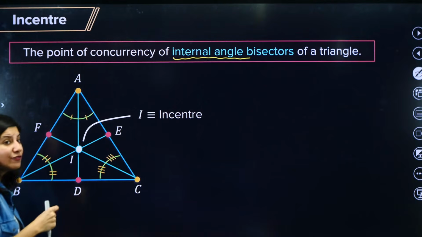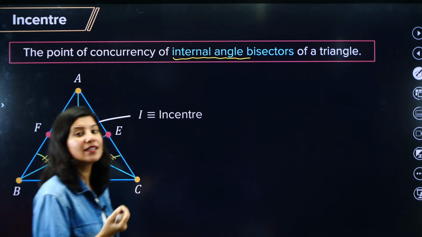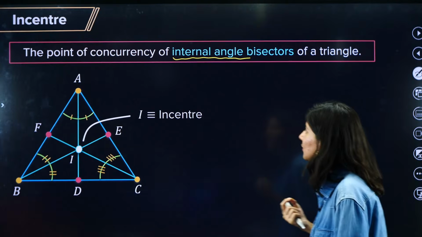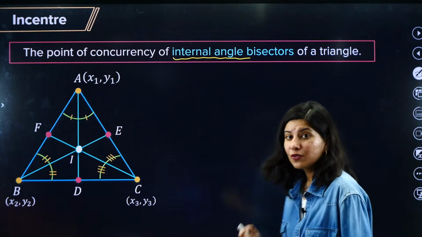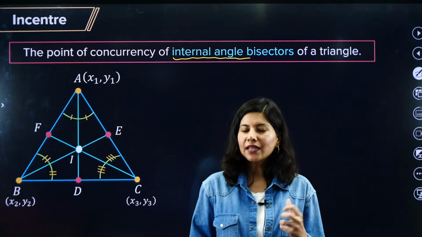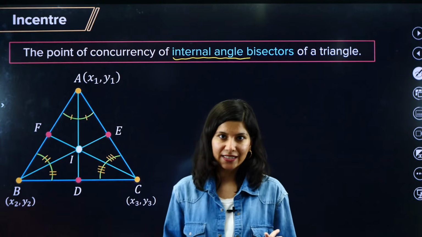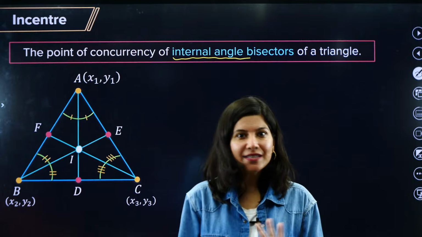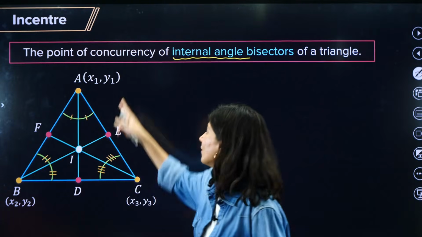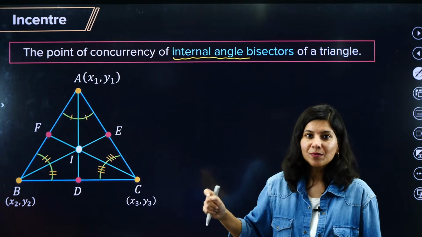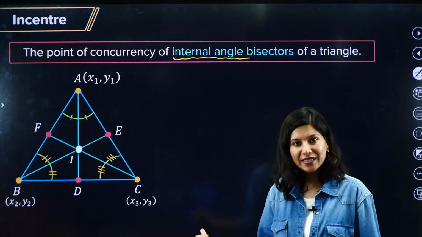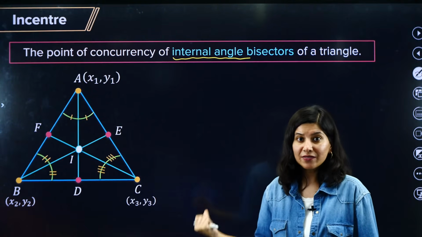Okay, and now the formula to calculate the incenter is what? To calculate the incenter we need more than the vertices. To calculate the centroid is very easy. We only need the vertices. In centroid what we need to do is (x1 plus x2 plus x3) by 3, (y1 plus y2 plus y3) by 3.